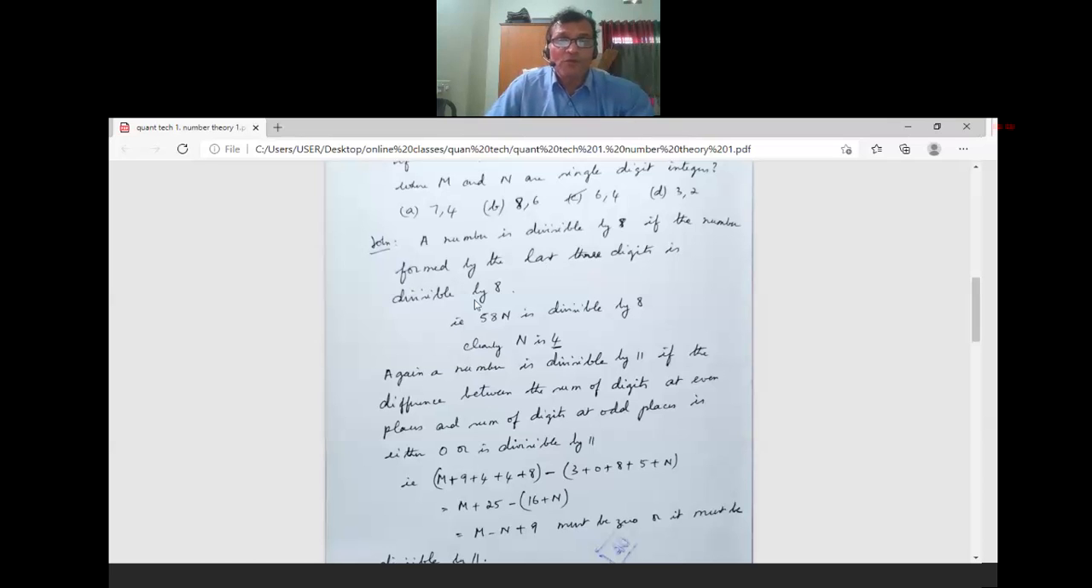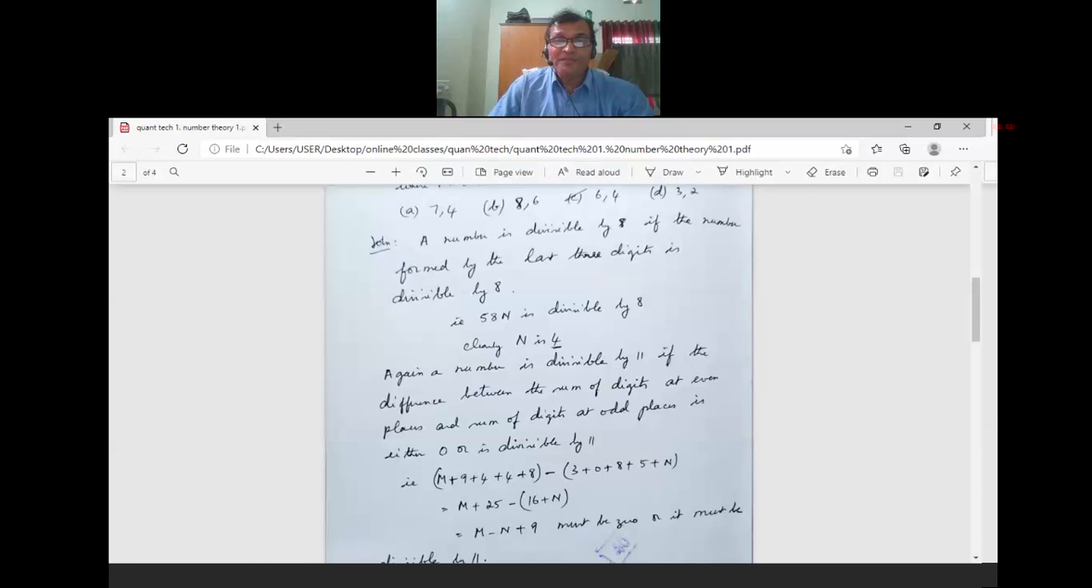If the number formed by the last 3 digits, 58N, is divisible by 8, then clearly N is 4. Again, a number is divisible by 11 if the difference between the sum of the digits at the even places and the sum of the digits at the odd places is either 0 or divisible by 11. What is the rule for divisibility by 11?